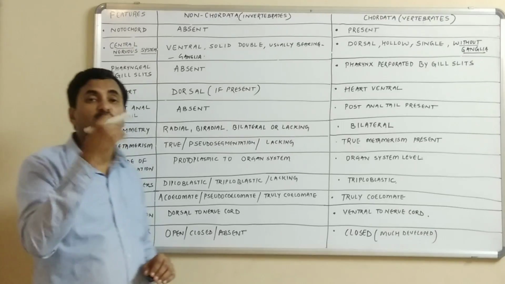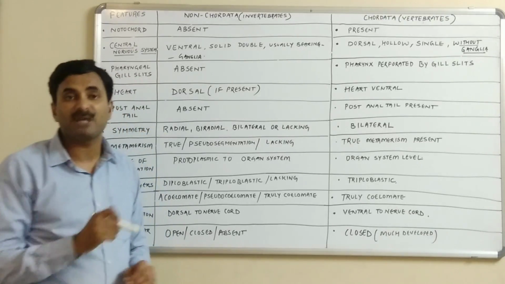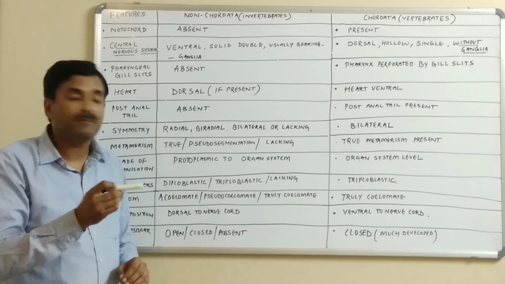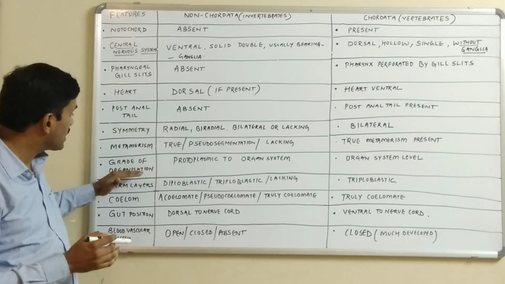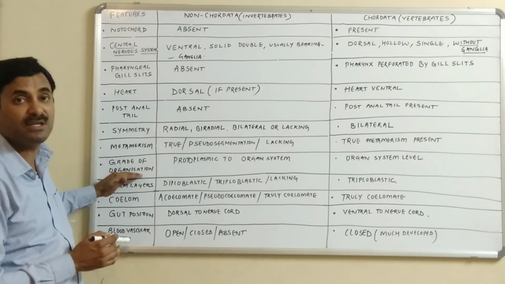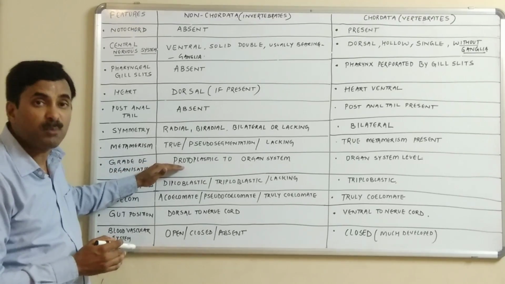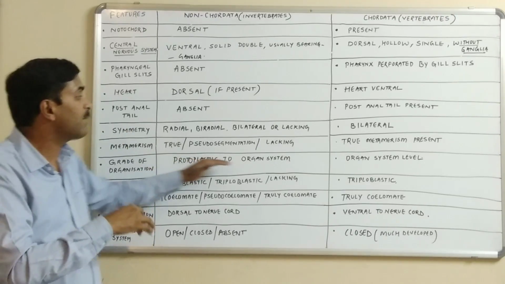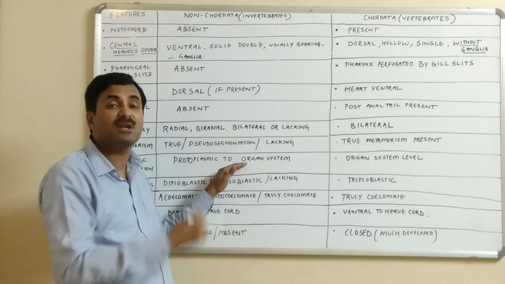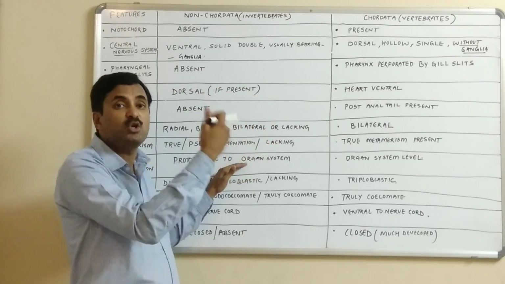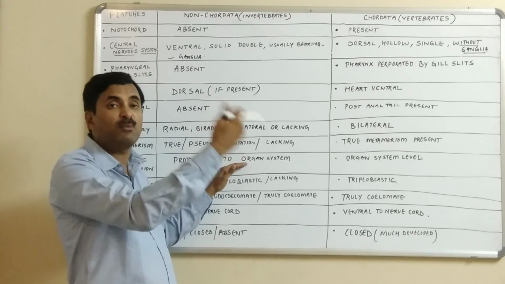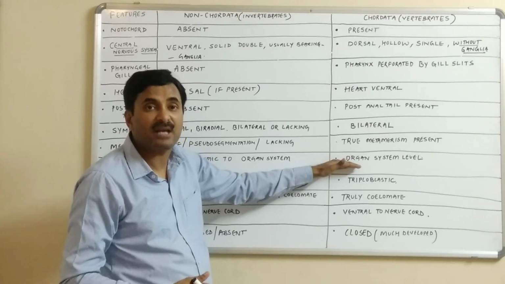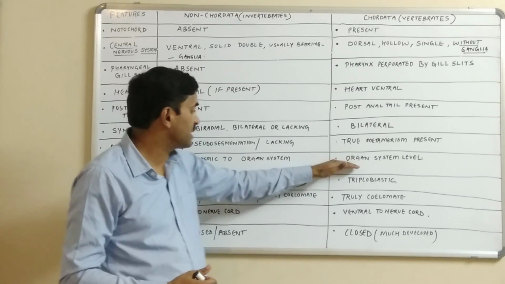So there are various sorts of organizations: protoplasmic grade, cellular grade, tissue grade, organ tissue grade. So there are different organizations. The grade of organization varies greatly in the non-chordates. It varies from protoplasmic type of body organization found in the phylum Protozoa up to the organ system level of body organization found in the higher non-chordates, say Annelida, Arthropoda, Mollusca and Echinodermata. But in the case of the chordates, we always see that they have organ system level of body organization.